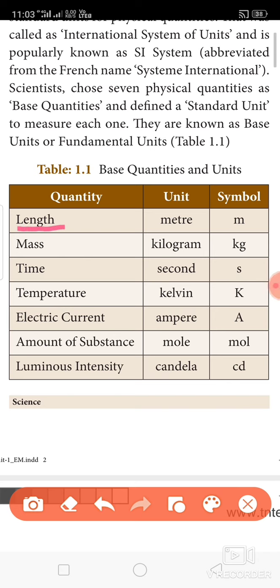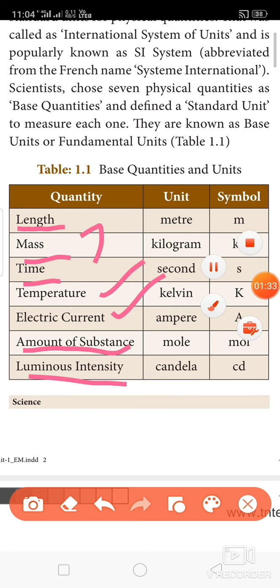About length, mass, time, you have learnt in your 7th standard. In the previous class, we learnt about temperature and electric current. In this class, we are going to see about amount of substance and luminous intensity. Let's enter into today's class.